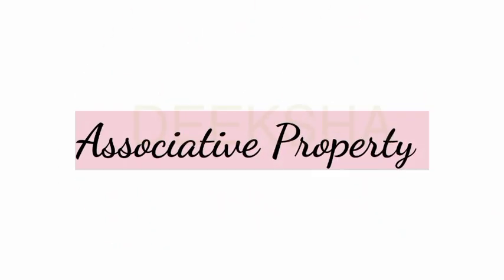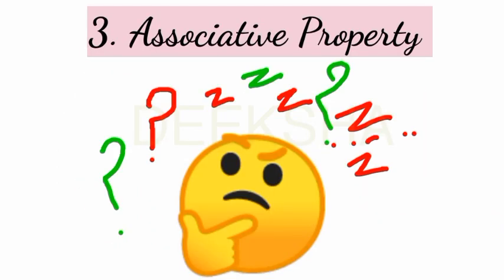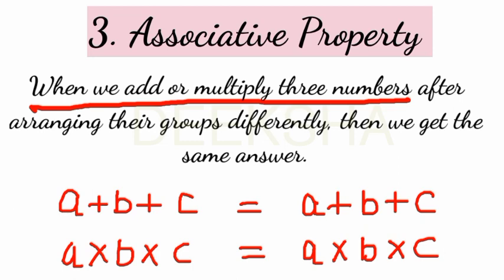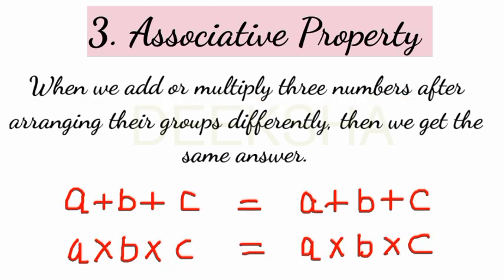Clear? Next property is associative property. What is associative property? When we add or multiply three numbers, like A, B and C are three numbers, and for adding and multiplying, we arrange them in different groups, then we get the same answer. Clear? Check it.